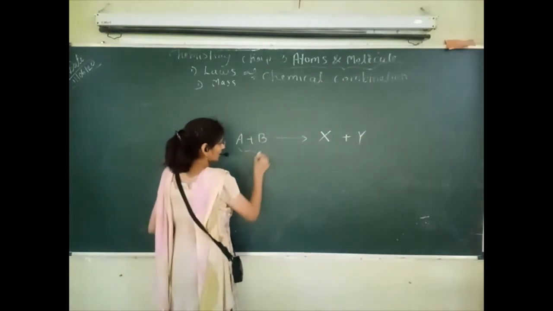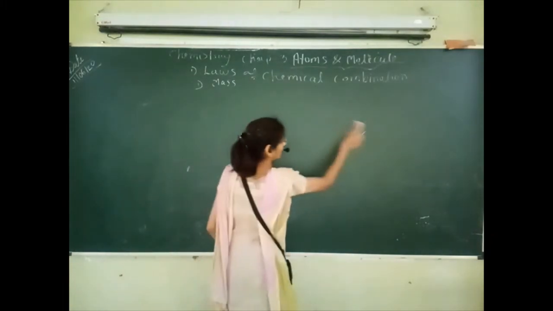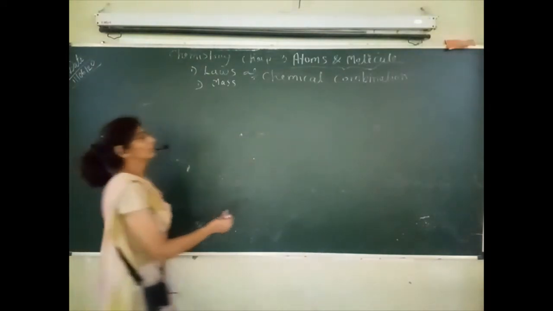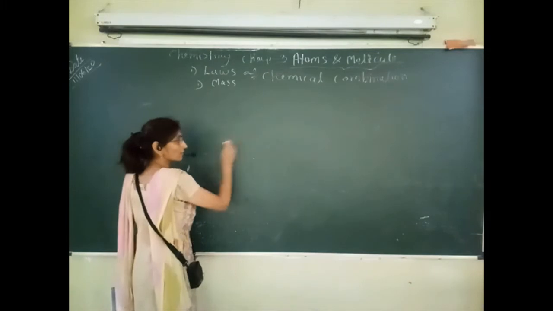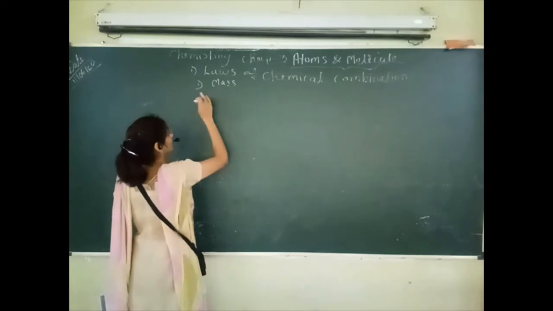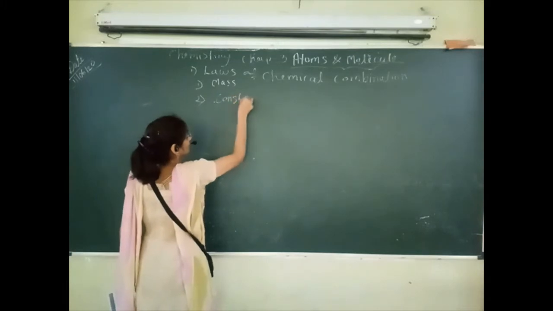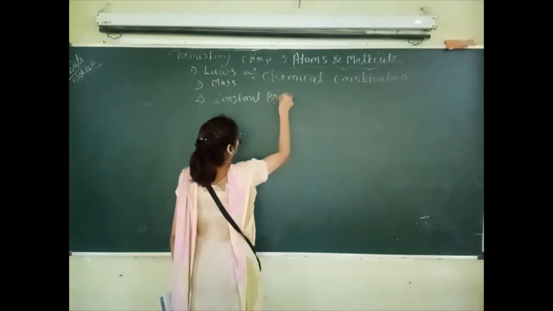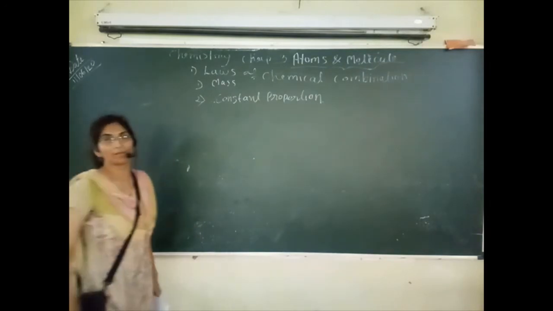So these are called reactants and these are called products. So the first rule is related to the mass of the reactants and the mass of the products, and the second rule is related to constant proportion. So these two rules we will see here.